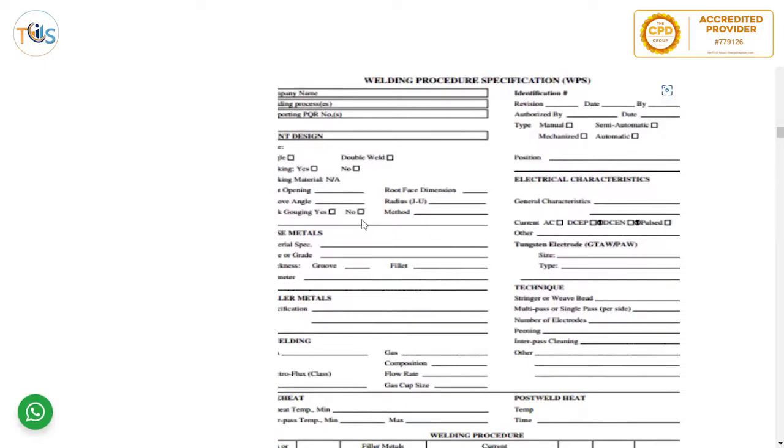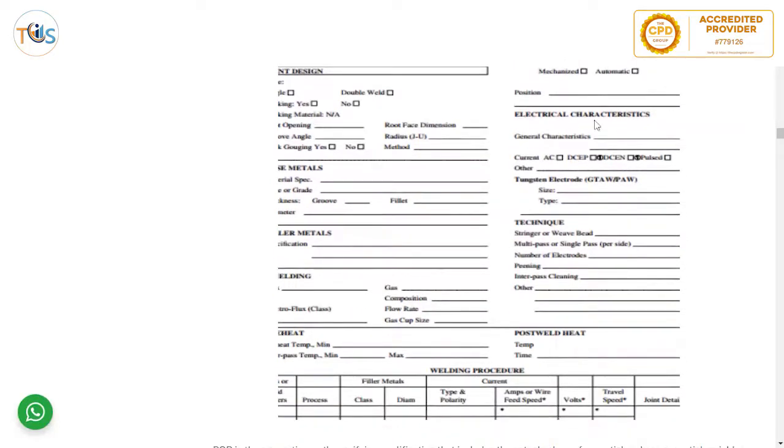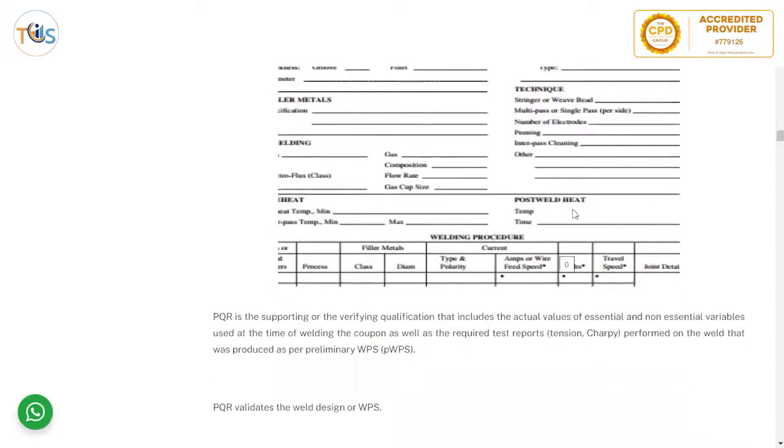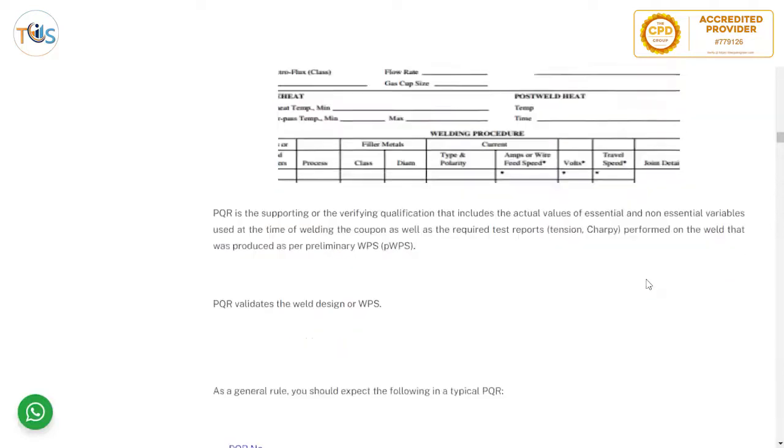It tells you the joint type, the material used, the filler metal used, the electrical characteristic, amperage, voltage, the welding process, the technique used, weave bead, stringer, multipass, and any post-weld is required, any preheat is required, and then welding procedure shows which process you use, which filler metal for each pass, and which amperage and travel speed, and etc.